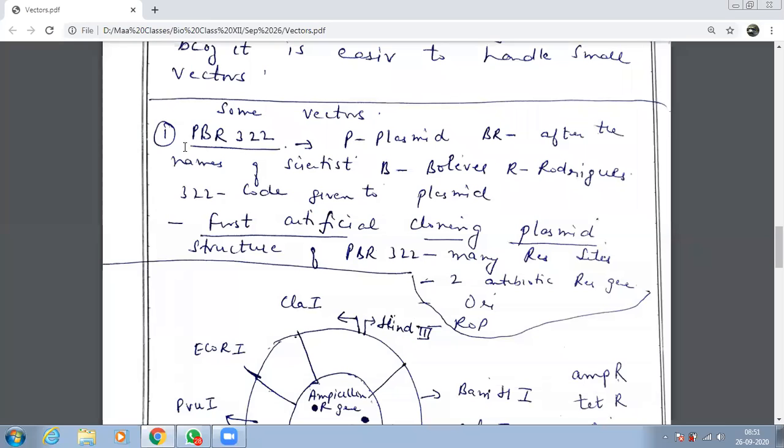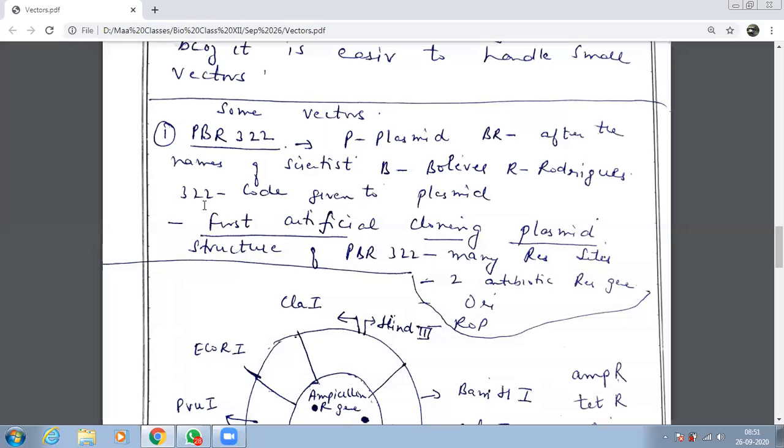B is who? Bolivar, Gulliver Travels वाला Gulliver नहीं. And R is what? Rodriguez. And this 322 is the code which is given to this plasmid. There are many plasmids. So codes have been given to plasmids. So this plasmid of E. coli cloning is given a code. What is the number of that code?